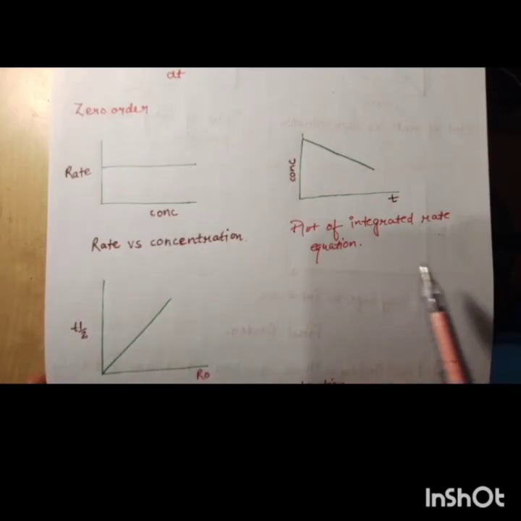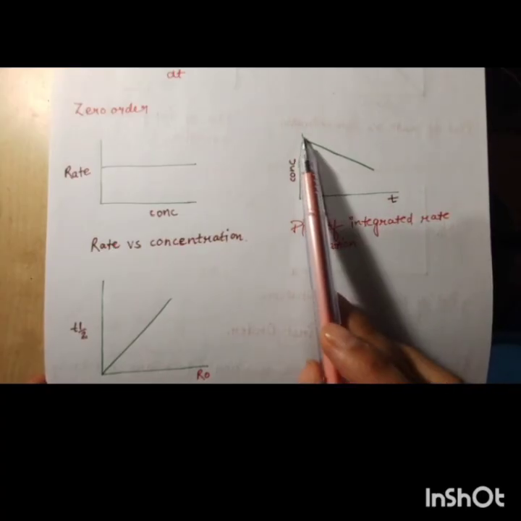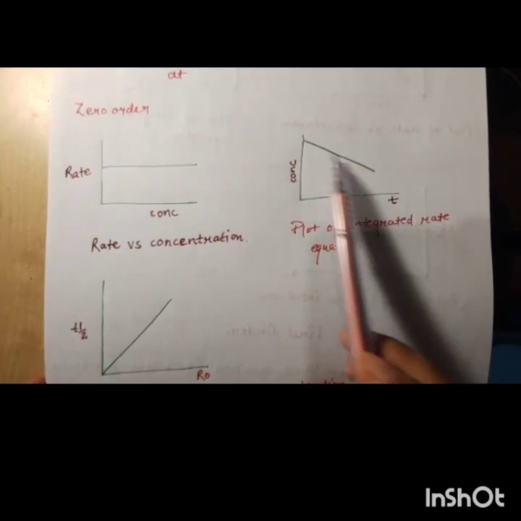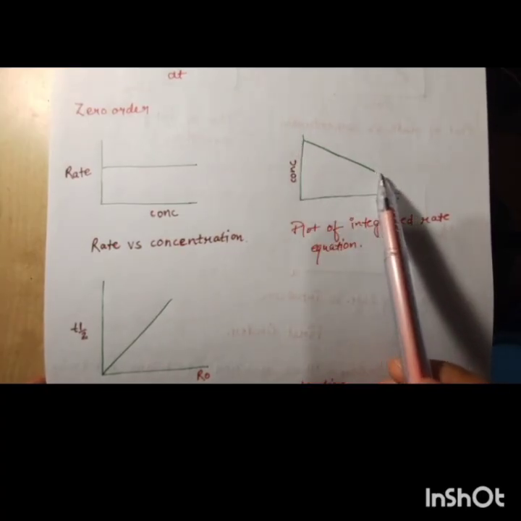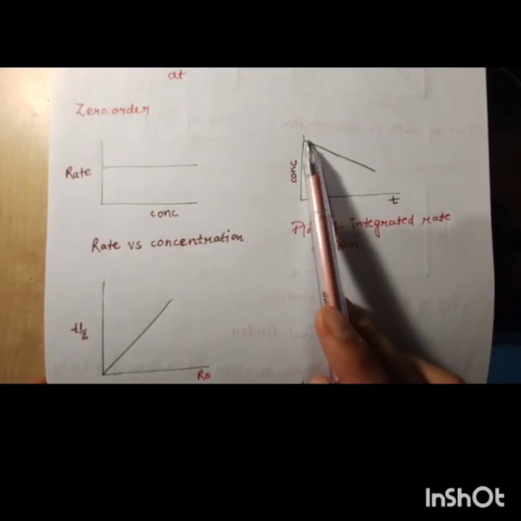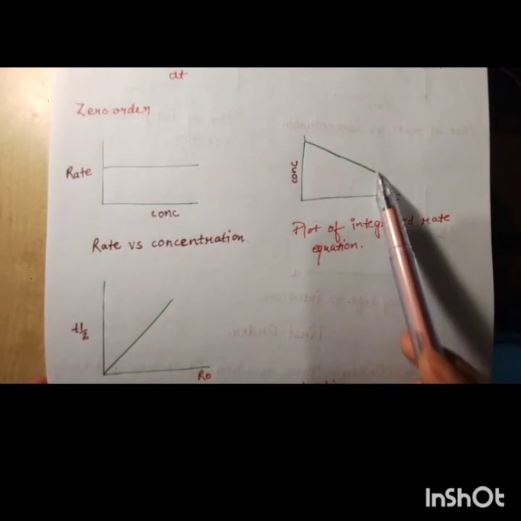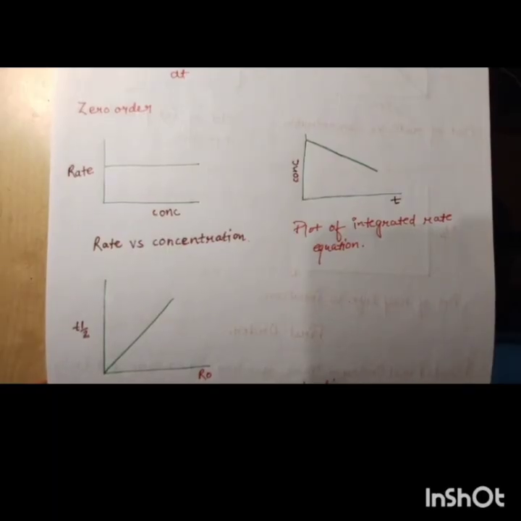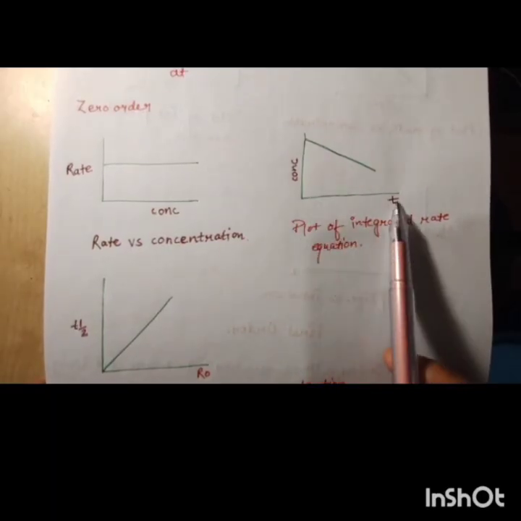If we plot concentration versus time, concentration decreases, so a straight sloping line forms.